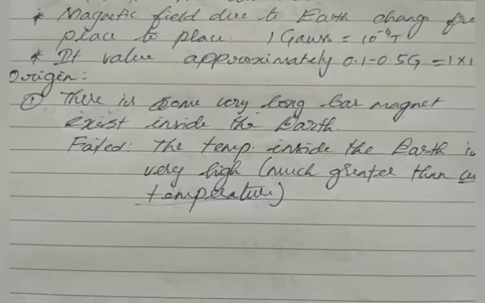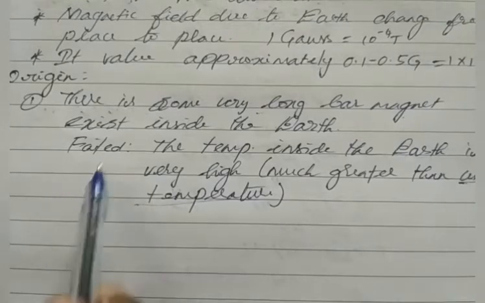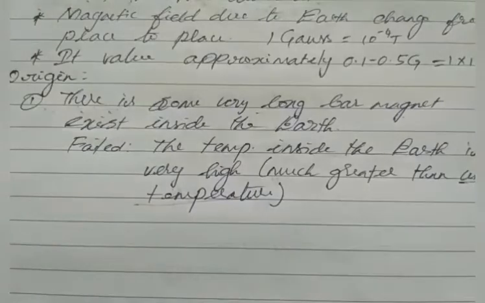Each and every material has a certain Curie temperature, above which that material loses its magnetic effect. So definitely this theory fails. If a magnet is buried inside the Earth, the temperature will be more than the Curie temperature, and then that magnet will definitely lose its magnetic field. There is no possibility that a magnet exists inside the Earth.